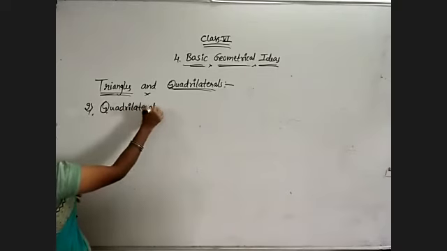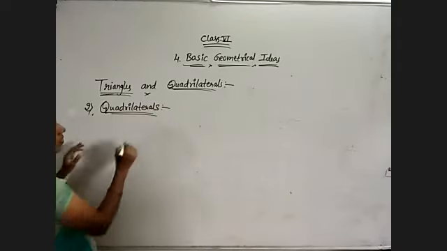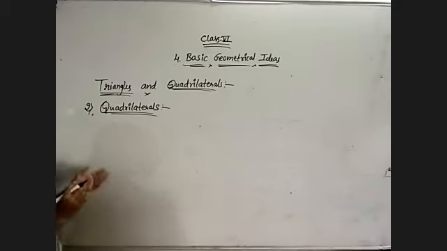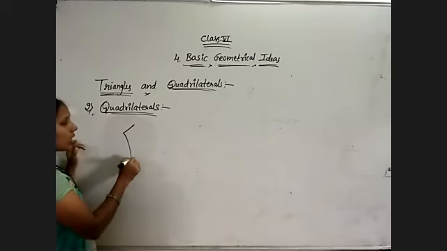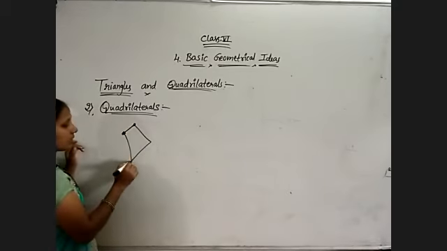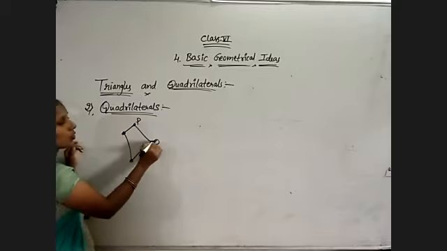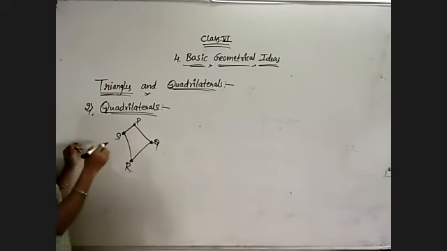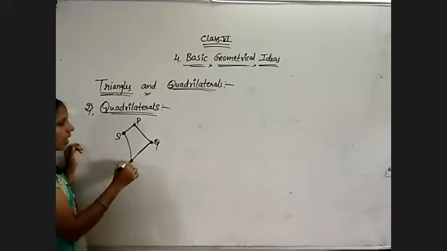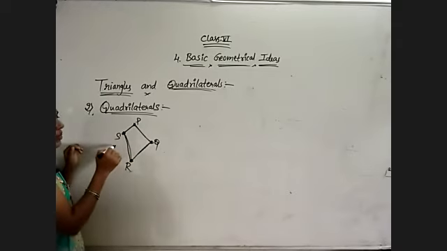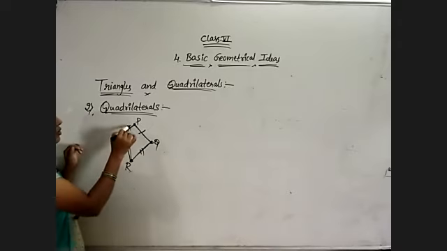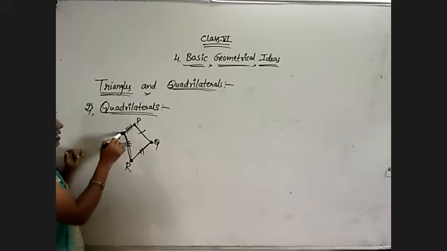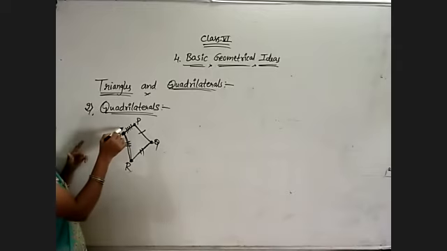So here also we are going to learn the same thing. But types I am not going to discuss now. Just observe what a quadrilateral is. So I told you, a polygon which is made up of 4 line segments. Observe this P, Q, R, S. I have 4 points. I have joined PQ, QR, RS, and SP. Now how many line segments am I getting? 1, 2, 3, and 4. Total 4 line segments I got. And it is a closed figure. A closed figure made up of 4 line segments is known as a quadrilateral.